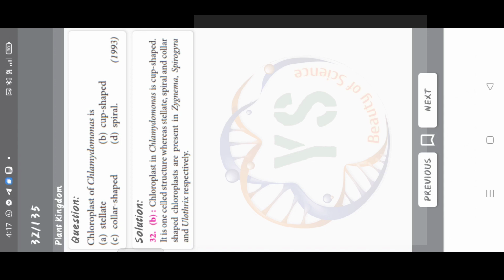In Chlorophyceae, the mode of sexual reproduction is isogamy, anisogamy, oogamy, all of these. Correct answer is option D, all of these. Pyrenoids are the centers of formation of Porphyra, enzymes, fat, starch. Right answer is option D, starch. Chloroplast of Chlamydomonas is stellate, cup-shaped, collar-shaped, spiral. Correct answer is option B, cup-shaped.